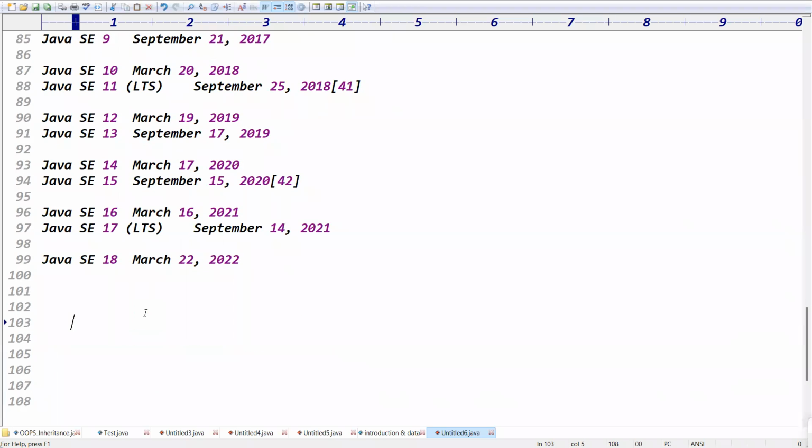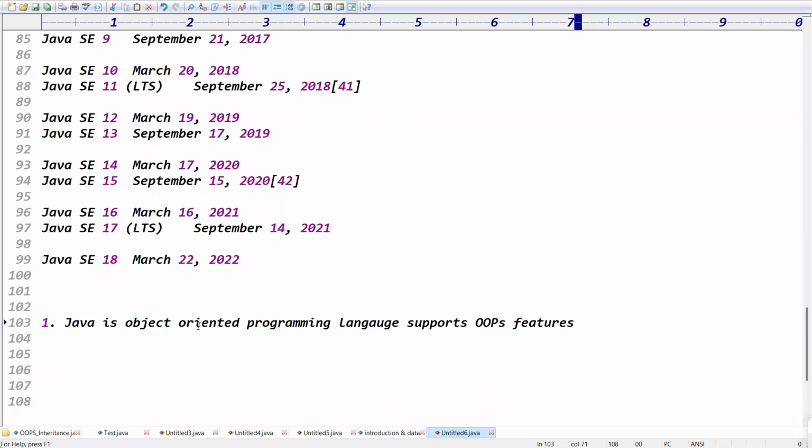And today's class, you will see the first point. Java is what type of language, guys? Java is an object-oriented programming language, right? Today's first point: Java is an object-oriented programming language, because it supports OOPS features. Tell me, guys, supports what? OOPS features, right? What are OOPS features?